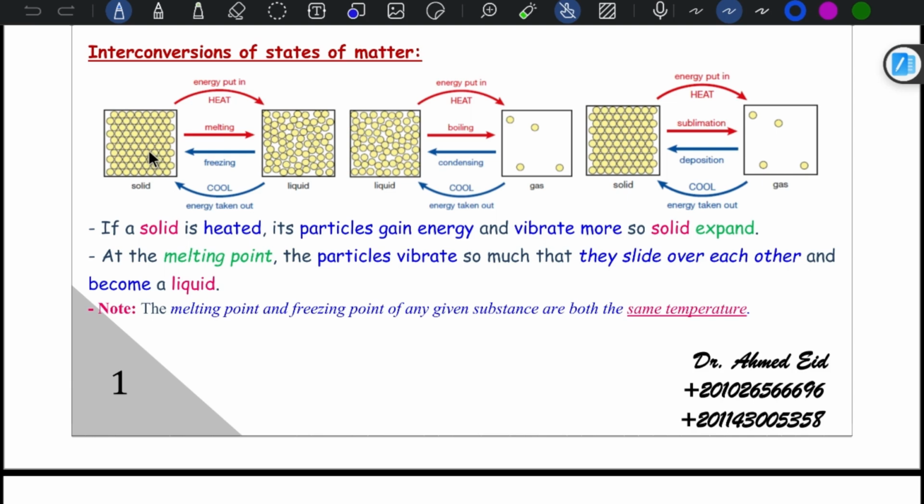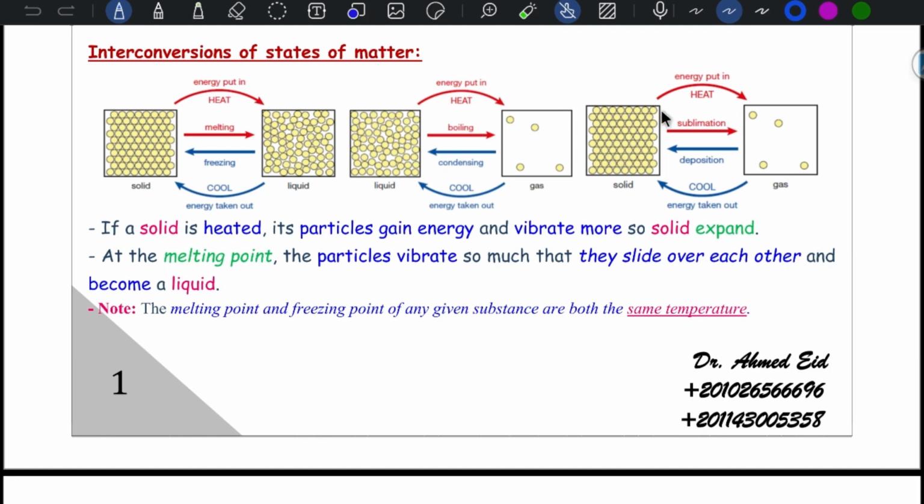If you have solid and put in energy in the form of heat, melting takes place and it is converted into liquid. If you cool liquid, energy taken out, freezing may occur. Also, when we talk about liquid and the energy put in, heat, boiling may occur to give gas, gas condensing by cooling to give liquid.